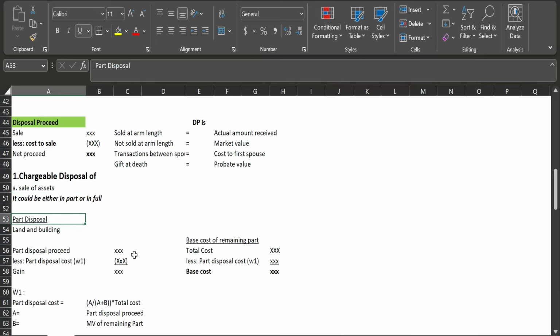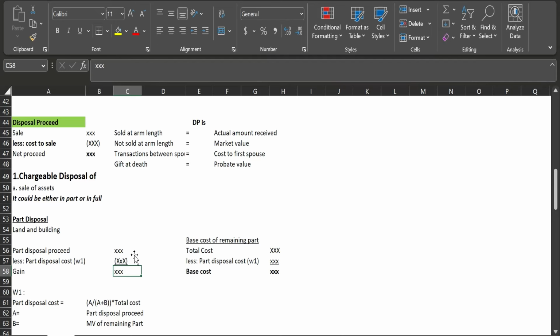So if it is a part disposal, suppose land and building, I am taking the example of land and building. In case of part disposal, whatever disposal proceeds you have received, just put that amount, then the part disposal cost will be deducted and we arrive at the gain. But the problem in the case of part disposal is calculating the cost of this part, because you have purchased the land and building wholly, right?